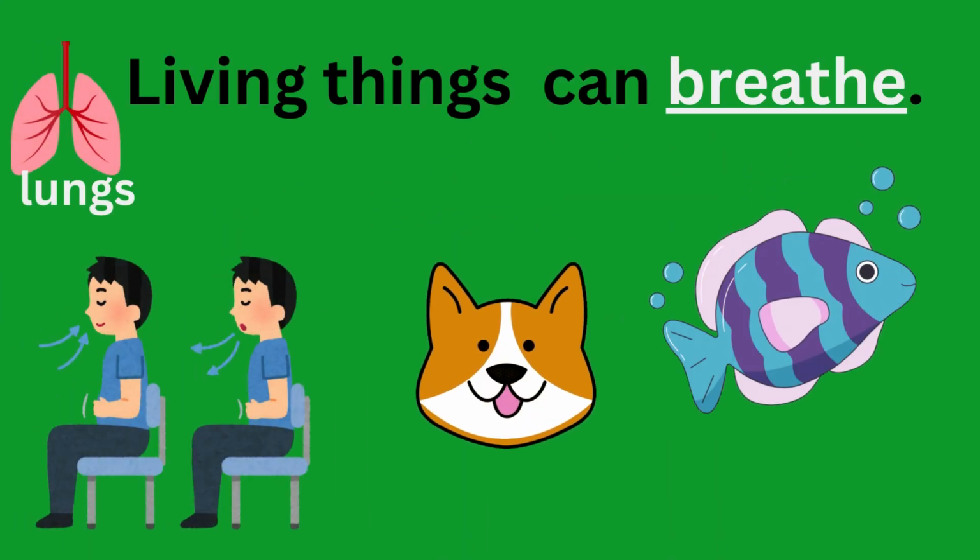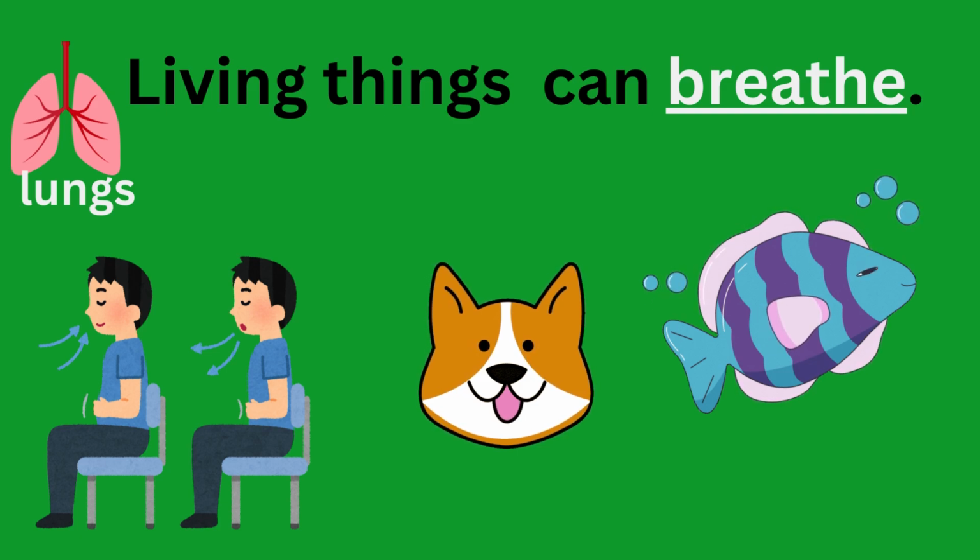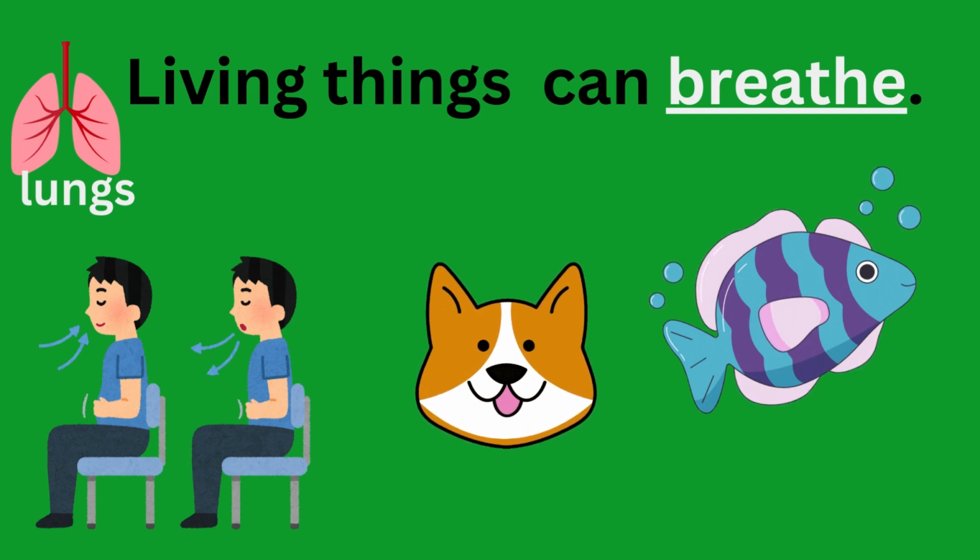Living things can breathe. This means that they take in air and let out air. Humans and animals breathe on land with lungs. Fish and many other animals that live in water breathe with gills. Plants also take in air through their leaves.